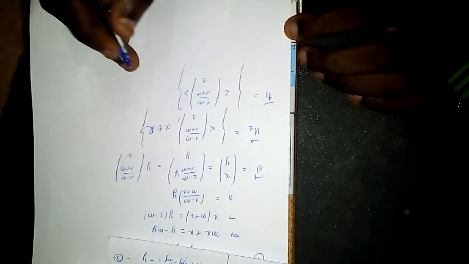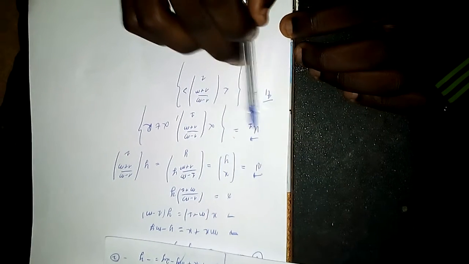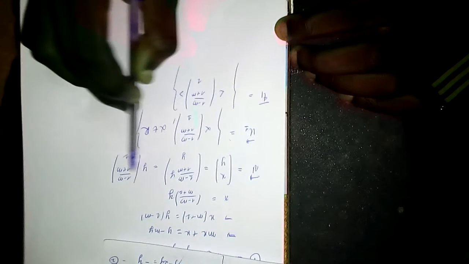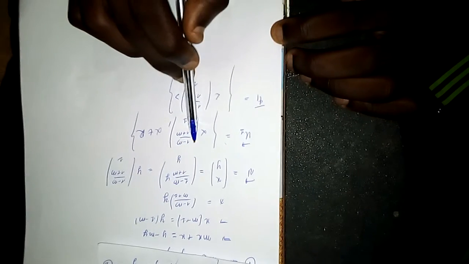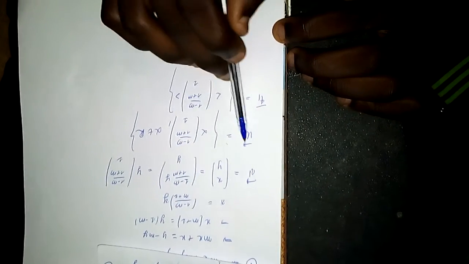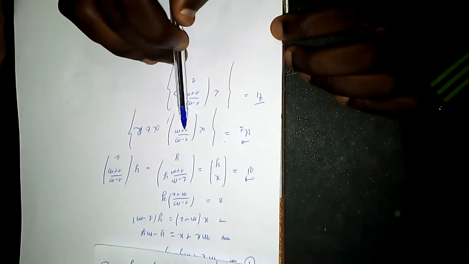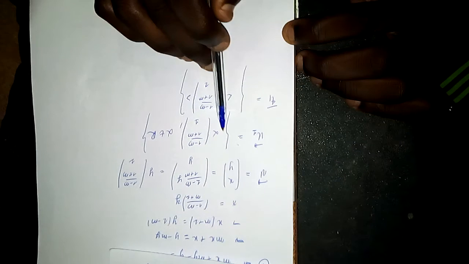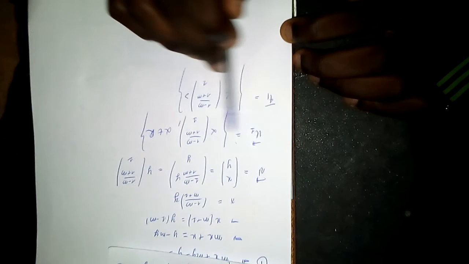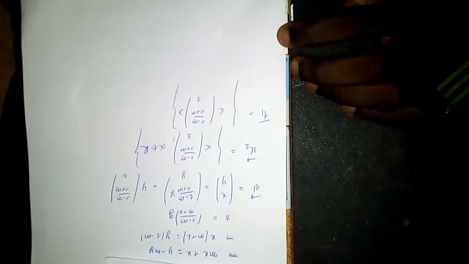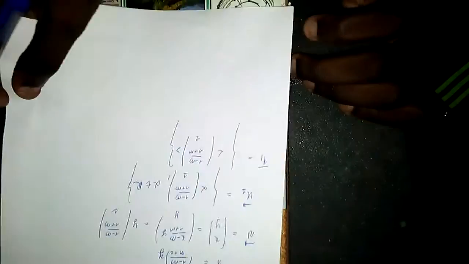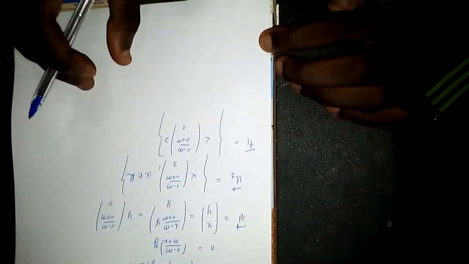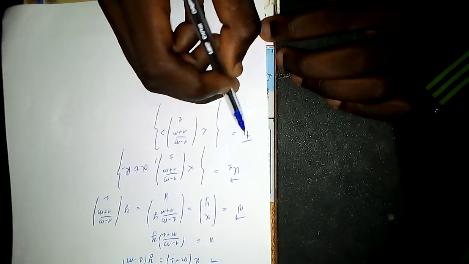Okay, now this guy here is simply because this u vector here, there are infinite number of them. But this particular vector here is called the generator of the u vector, or the basis of the u vector, because it is from this vector here that we built other vectors under u, because alpha here is a parameter.